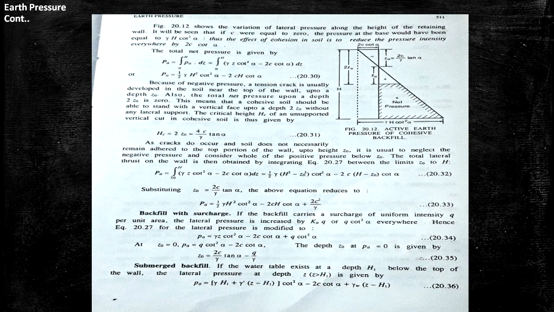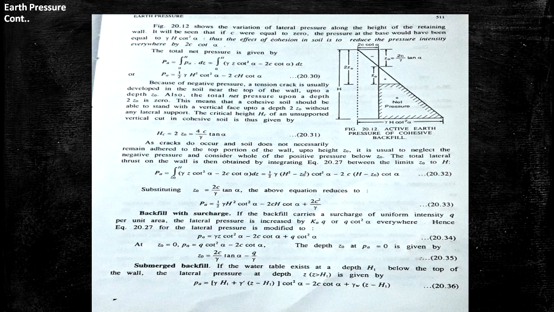This means the cohesive soil should be able to stand with a vertical face up to a depth 2Z0 without any lateral support. The critical height HC of an unsupported vertical cut in cohesive soil is given by HC equal to 2Z0 equal to 4C by gamma into tan alpha.